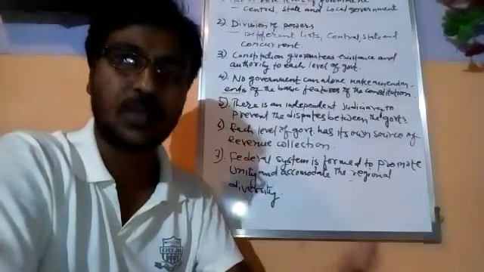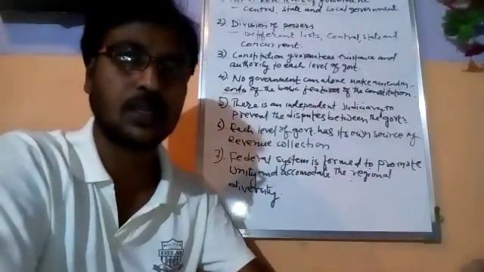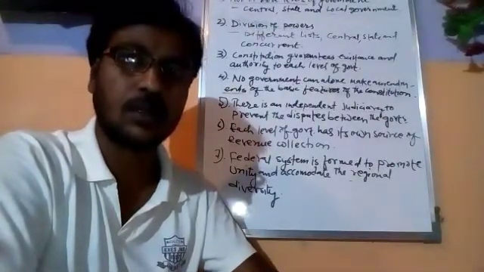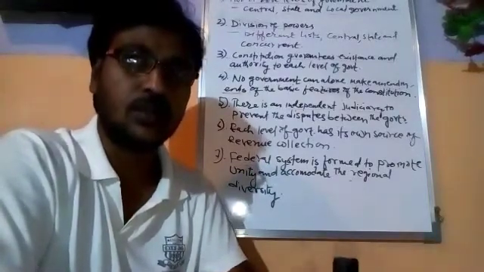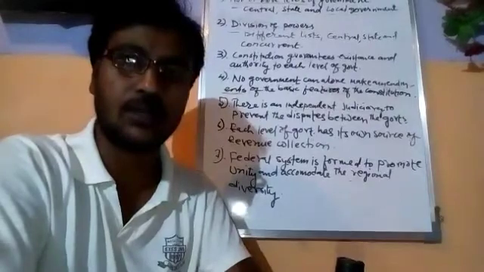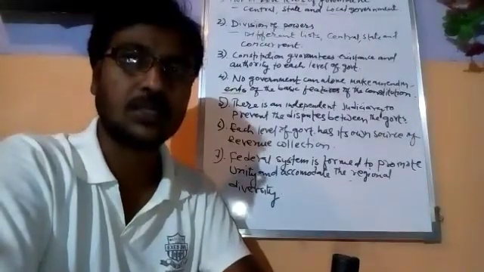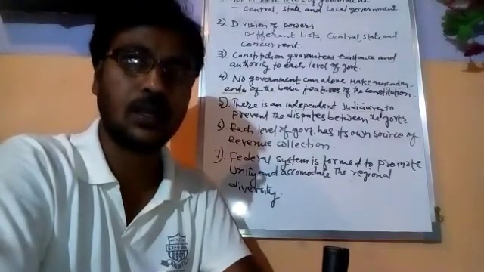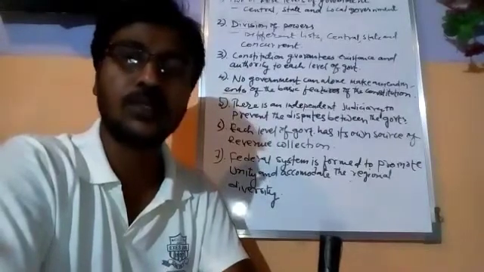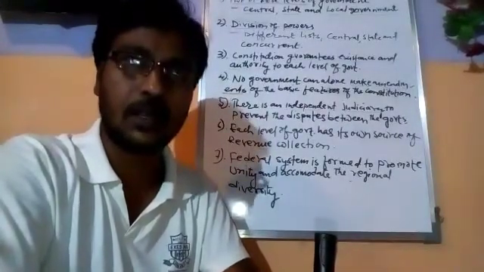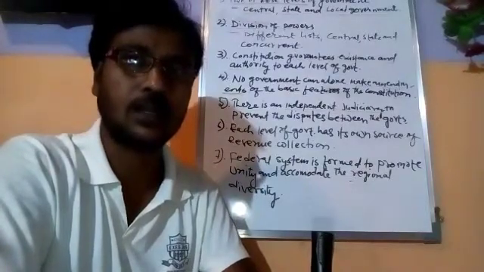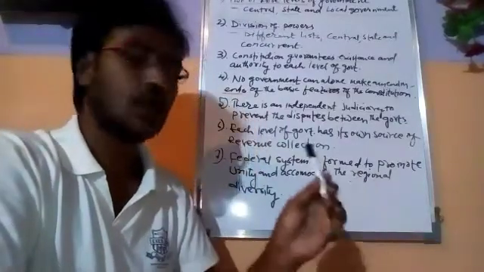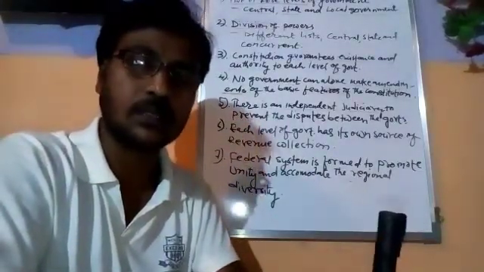Our constitution begins with the statement that India is a union of states. There is a unity, though the country has been divided into different states, but still India is one unit, one country and one government. No state government can declare themselves an independent country and separate themselves from the government. So India is a union of states.